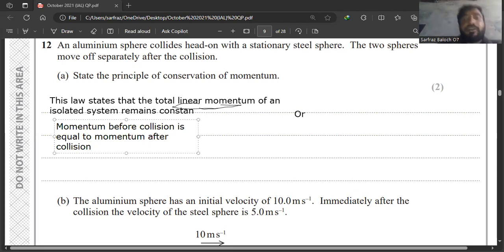And this is the second statement, or we can write the first statement in simple words. And this says that momentum before collision is equal to the momentum after collision.